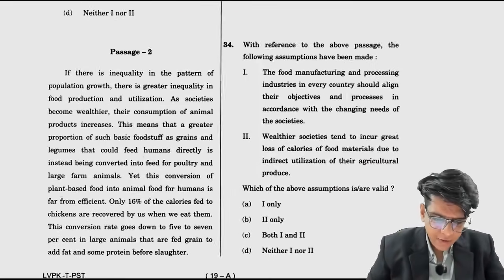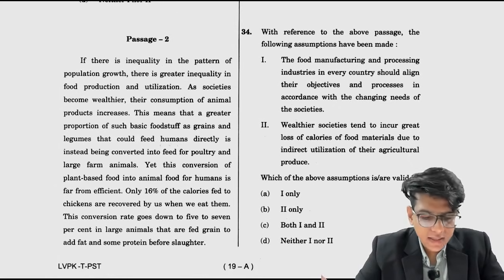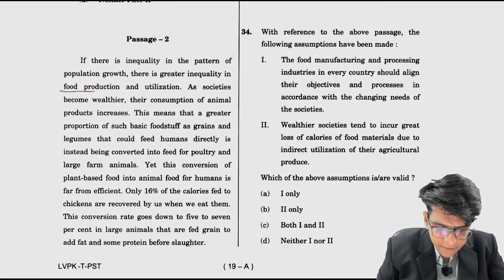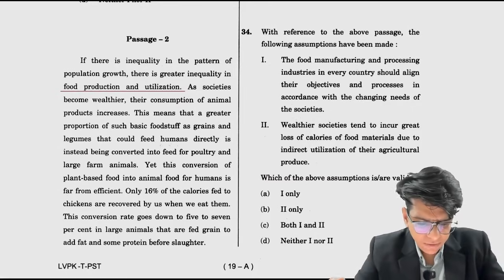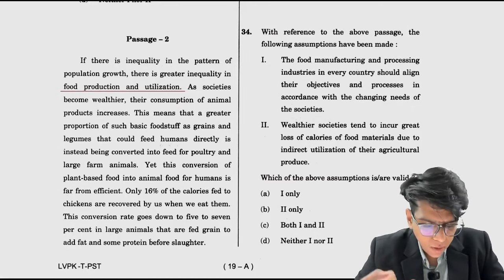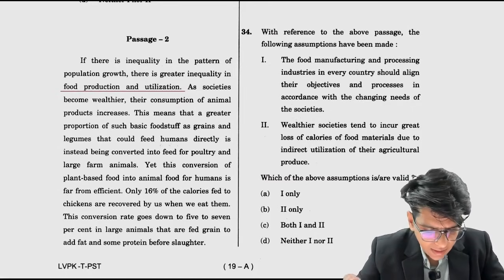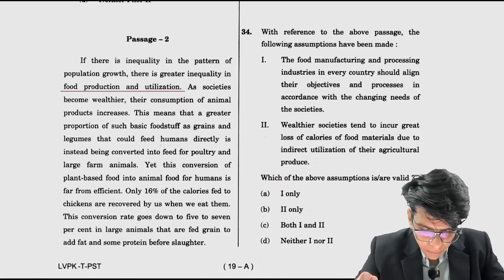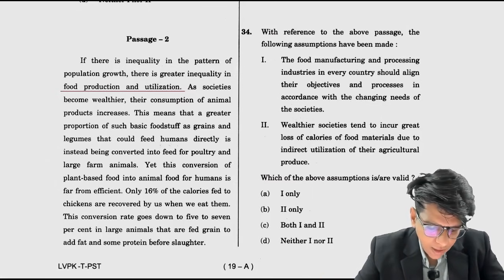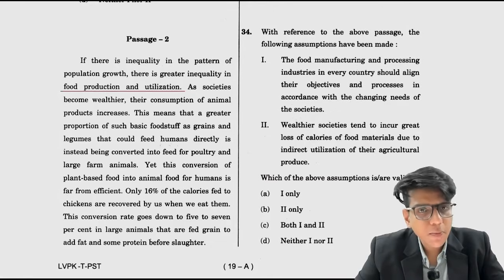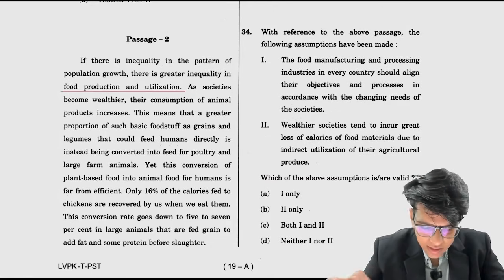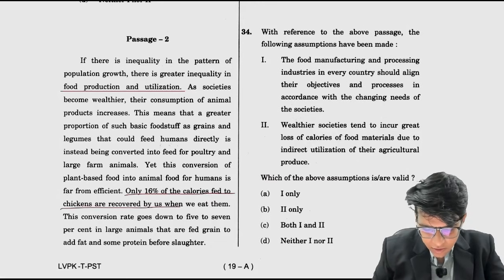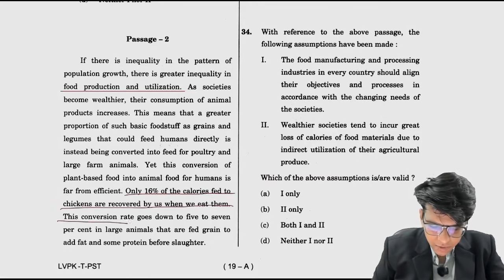If there is inequality in the pattern of population growth, there is greater inequality in food production and utilization. As societies become wealthier, their consumption of animal products increases. This means that a greater proportion of such basic foodstuff, grains and legumes, that could feed humans directly is instead being converted into feed for poultry and large farm animals. Yet this conversion of plant-based food into animal food for human beings is far from efficient. Efficiency is the problem. Only 16% of the calories fed to chickens are recovered by us when we eat them. This conversion rate goes down to 5 to 7% when larger animals are fed grains.